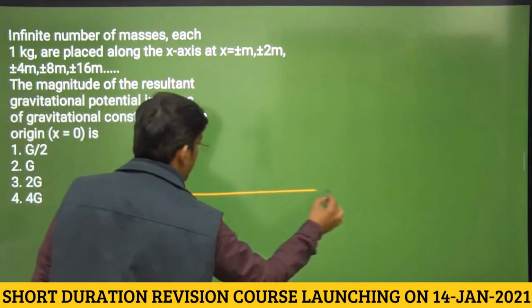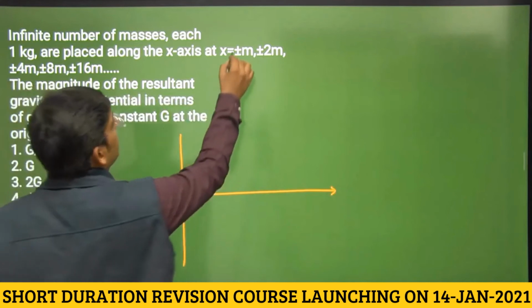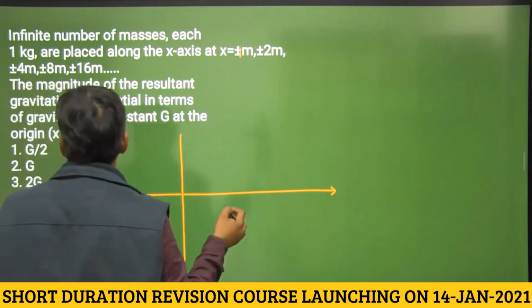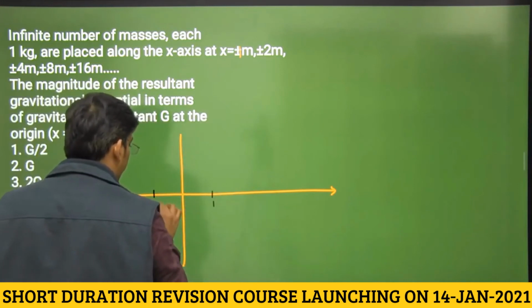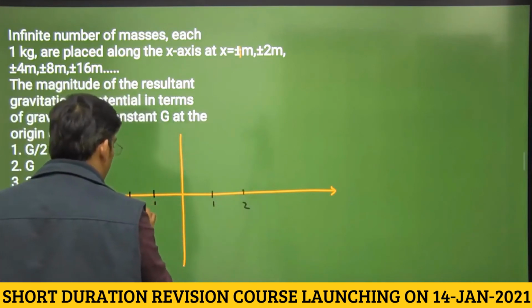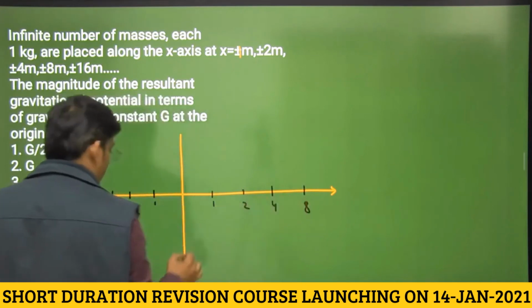This is the XY coordinate system. We have an infinite number of masses placed at plus minus 1 meter, plus minus 2, plus minus 4, plus minus 8. Okay, this is 1 meter and 1 meter. This is 2 meter and 2 meter. This is 4 meter and 4 meter. This is 8 meter and 8 meter.